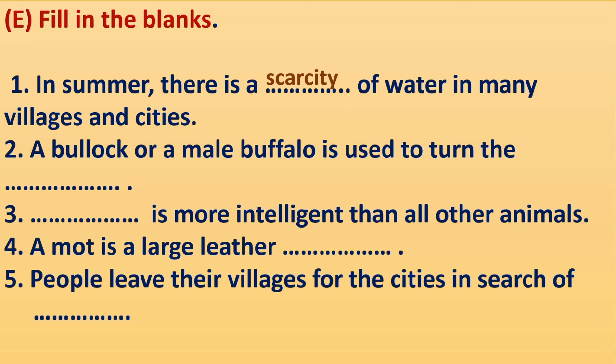Okay. Second one. A bullock or a male buffalo is used to turn the dash. Come on, tell me. A bullock or a male buffalo is used to turn the water wheel. Correct? That is used for Rahat Gadge. Next, third one. Dash is more intelligent than all other animals. Yes, we know that. Man. Correct?